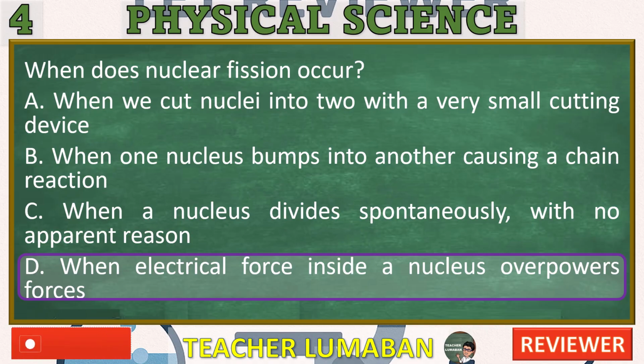C. When a nucleus divides spontaneously, with no apparent reason. Incorrect. This describes spontaneous fission, which is rare and not the common way fission is initiated, usually done by neutron bombardment. Also, it's not really no apparent reason. Quantum physics can explain it.